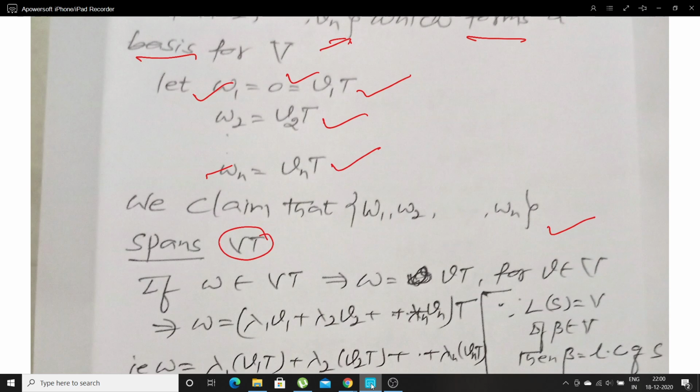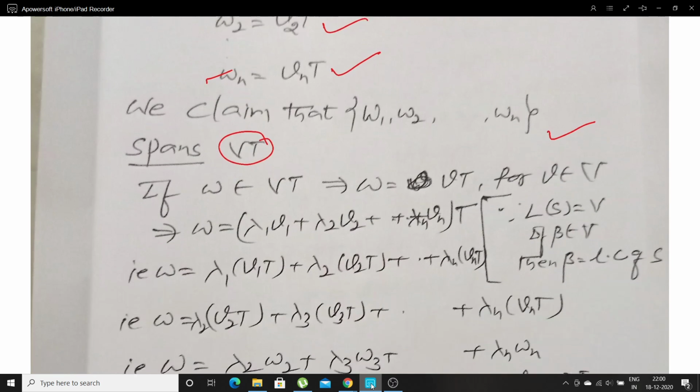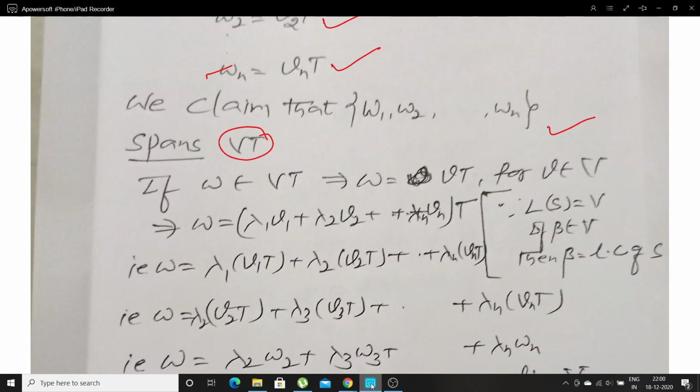Spanning means linear combination. We know that L of S is equal to V. This we have studied in UG. L of S is equal to V means for each vector beta belonging to V, beta can be expressed as a linear combination of S.